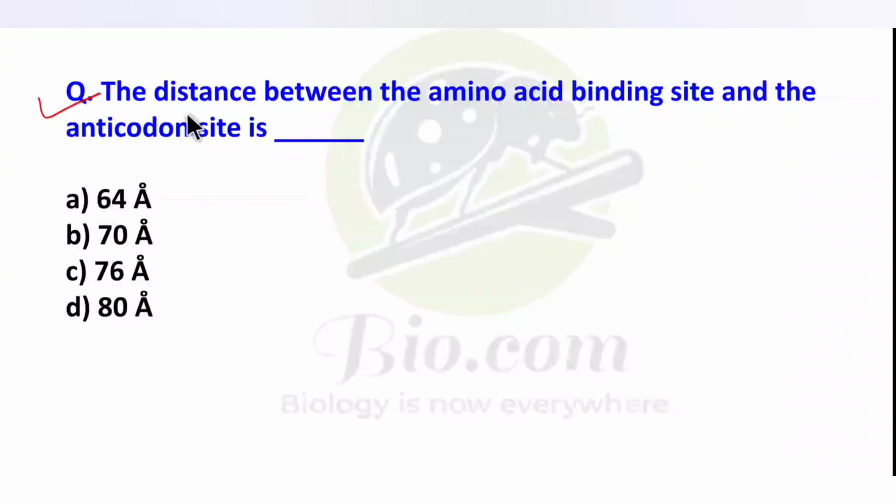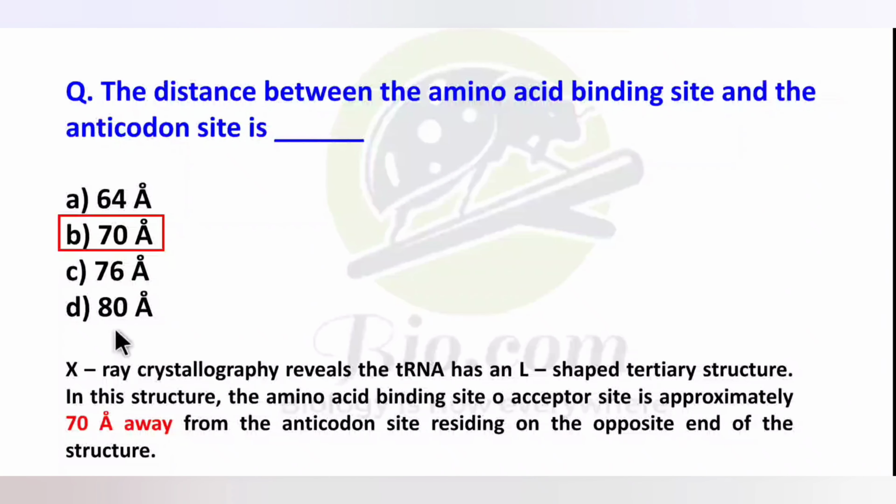Now next question. The distance between the amino acid binding site and the anticodon site is 64 Angstrom, 70, 76 or 80. So it is the 70 Angstrom, which is clearly shown by the X-ray crystallography studies, which reveal the tRNA has an L-shaped tertiary structure, and in this structure the amino acid binding and acceptor site is approximately 70 Angstrom away from the anticodon site. So this is again a factual question. You have to remember the 70 Angstrom, यानी जो distance है amino acid binding site और anticodon site में, that is of 70 Angstrom.